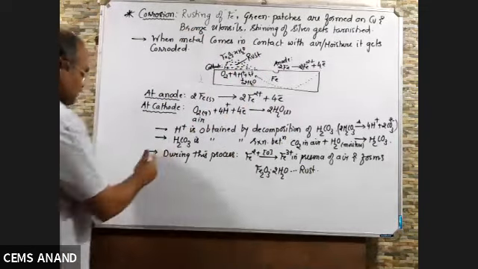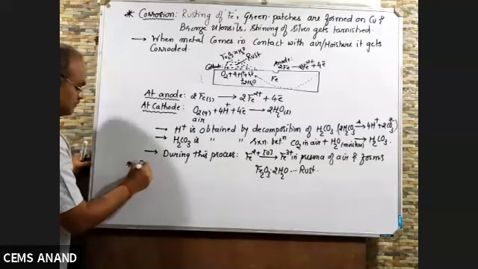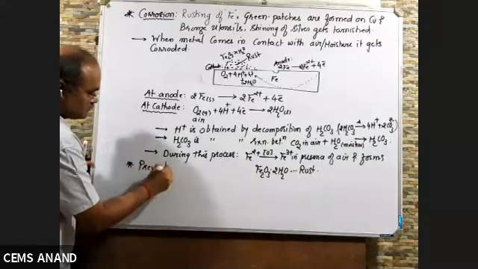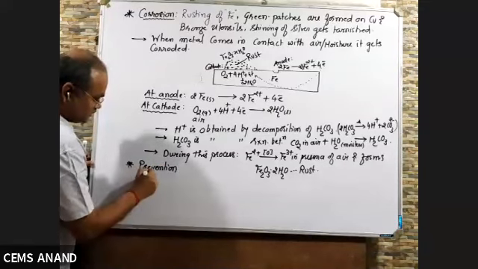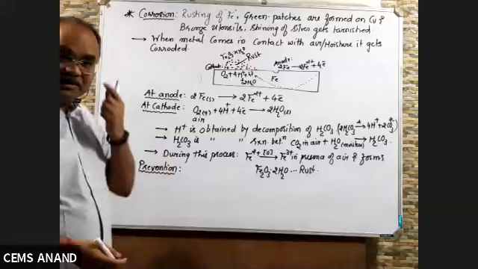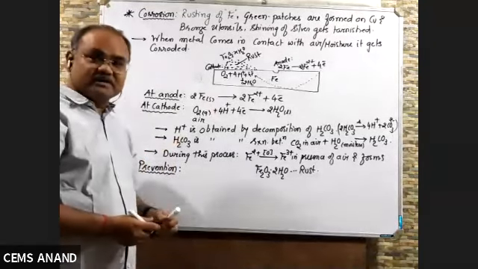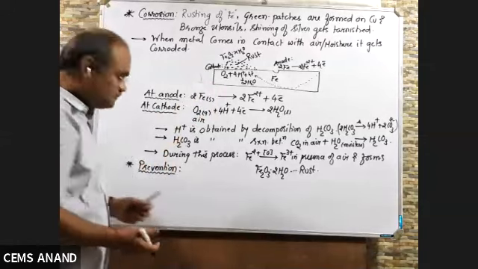Now, prevention of corrosion. You know how to protect the iron from undergoing corrosion. One, do not allow the iron to come in contact with air, right?